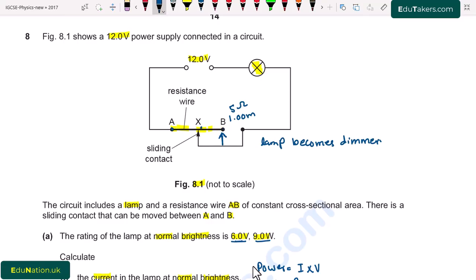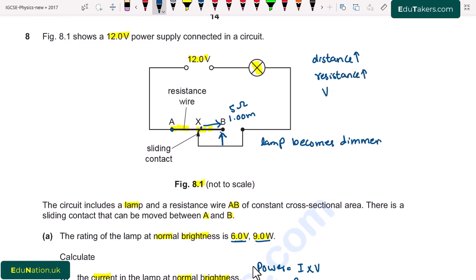So here we can see that when the sliding contact is moved from X to B, the distance increases. First of all, distance is AX, but now the distance is AB. So when the distance increases, the resistance also increases. I write here, distance increases, due to which the resistance increases.